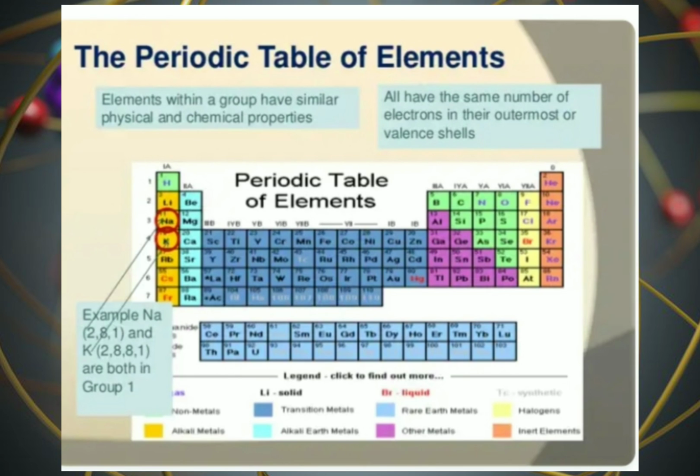The periodic table of elements. Elements within a group have similar physical and chemical properties. All have the same number of electrons in their outermost or valence shell.